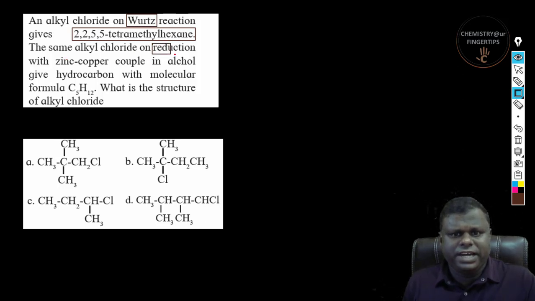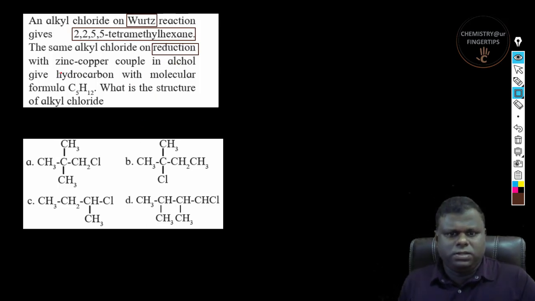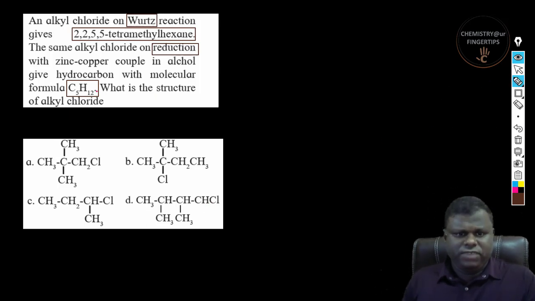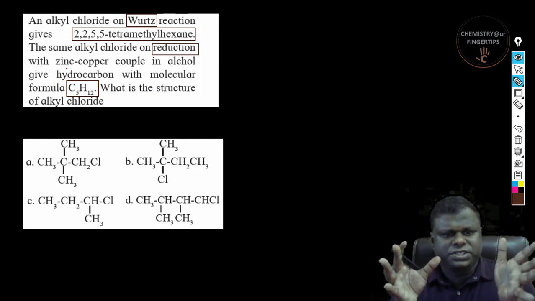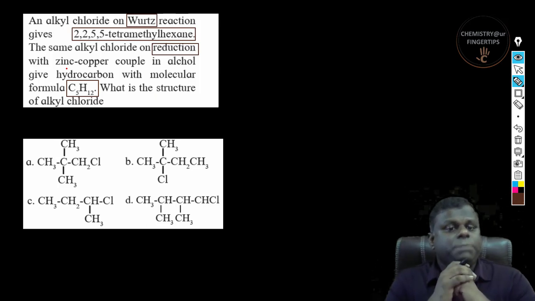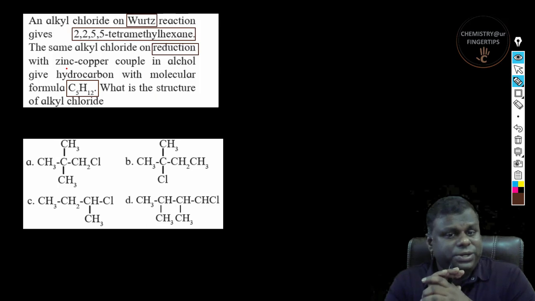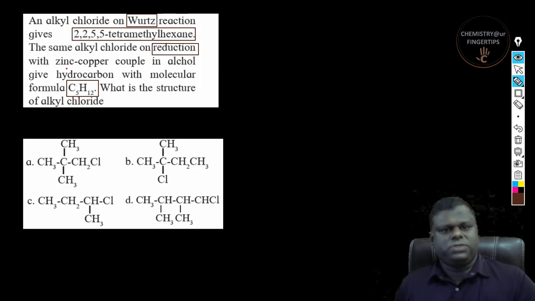Okay, so this is basically a reduction. Now in reduction there is no change in number of carbon atoms. Reduction with zinc copper couple in alcohol gives a hydrocarbon with molecular formula C5H12. Okay, so what does this actually mean, right? That after reduction you get C5H12. That means you can be completely sure that the number of carbon atoms in the parent chain, that is the alkyl chloride, is going to be 5, right? They have not decreased because reduction is not going to make any change to the number of carbon atoms. Okay, so this is just the information which we are trying to extract over here.